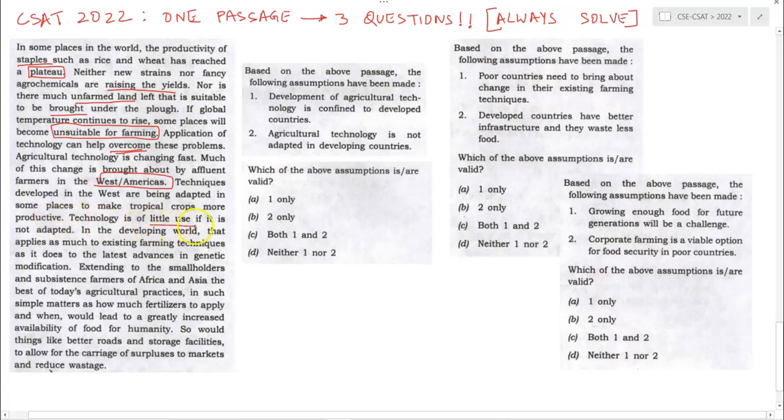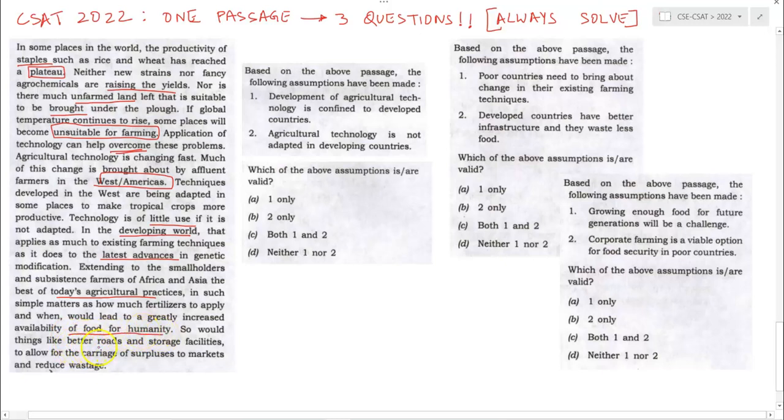Technology is of little use if it is not adapted. In the developing world, that applies as much to existing farming techniques as it does to the latest advances in genetic modification. Extending to the smallholders and subsistence farmers of Africa and Asia the best of today's agricultural practice, such simple matters as how much fertilizers to apply and when, would lead to greatly increased availability of food for humanity.